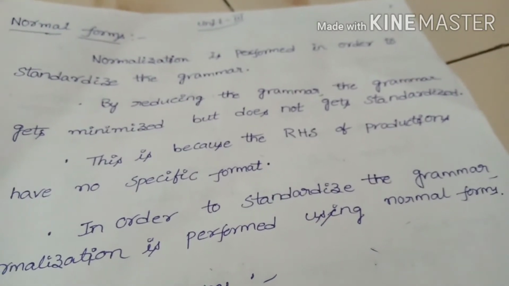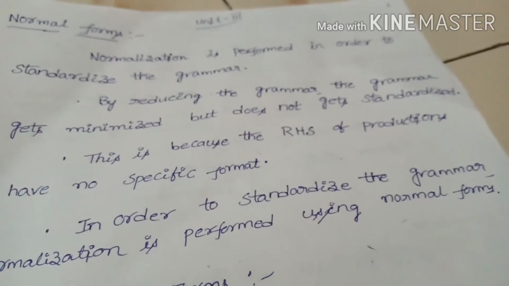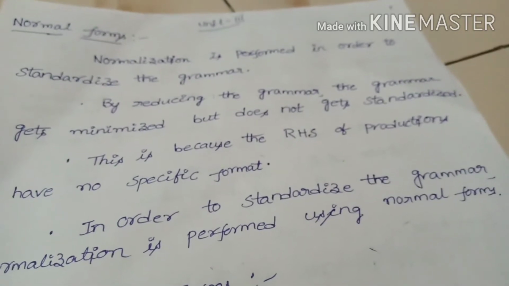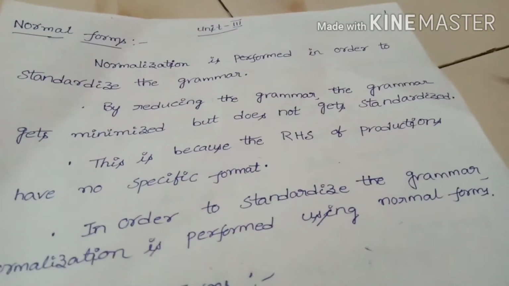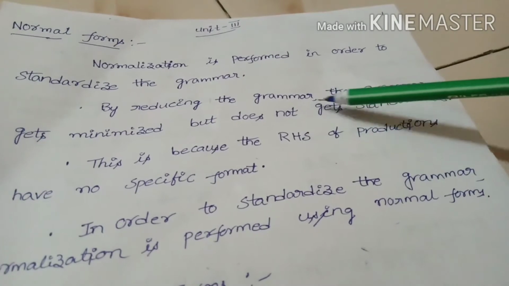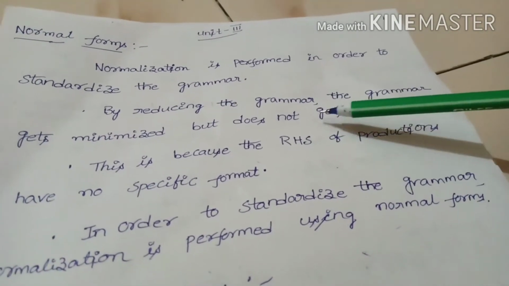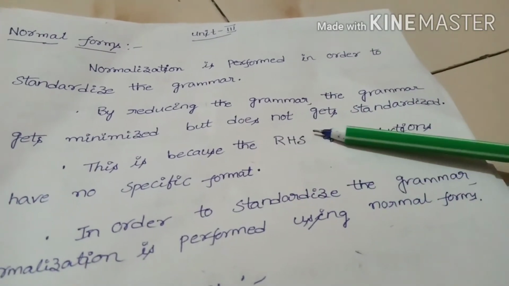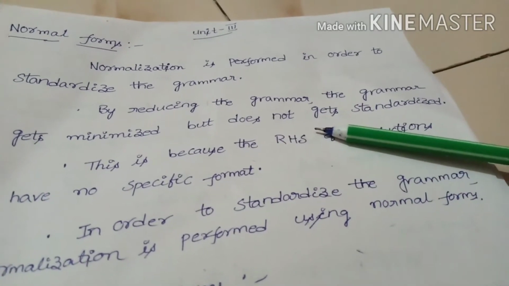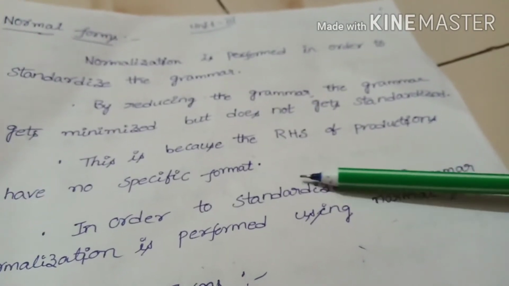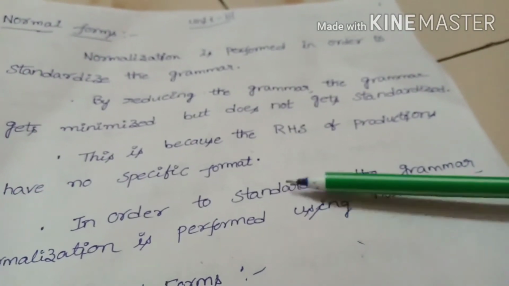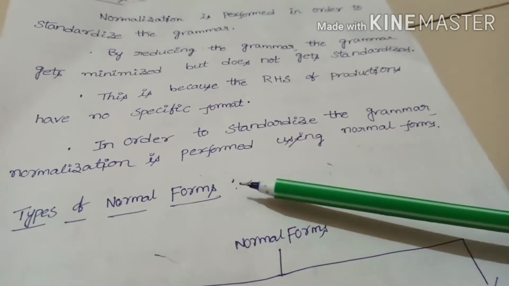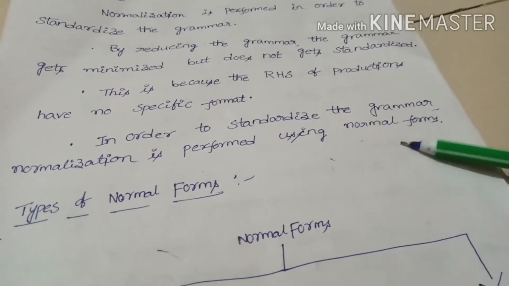In CFG the grammar is not standardized. There is no specific format for the RHS of productions. That's why we are using normal forms. Normalization is performed in order to standardize the grammar. By reducing, the grammar gets minimized but does not get standardized, because the RHS of productions has no specific format. So, to standardize the grammar, normalization is performed using normal forms.